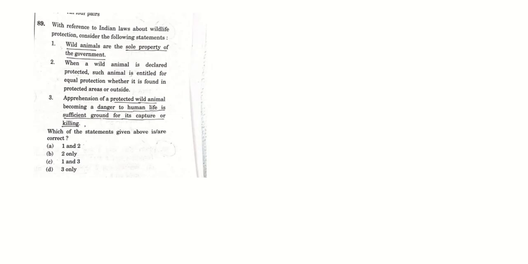Then regarding wildlife protection, wild animals are the sole property of the government, it's true. See, we'll go as per elimination. If you look at point number 3, only apprehension of a protected wild animal becoming a danger to human life is sufficient ground for its capture or killing. It's not the only sufficient ground. The word 'only' is used, so these kinds of words we can use to eliminate options. So option 3 is eliminated, and 1 and 2 are both correct, so the answer is 2.